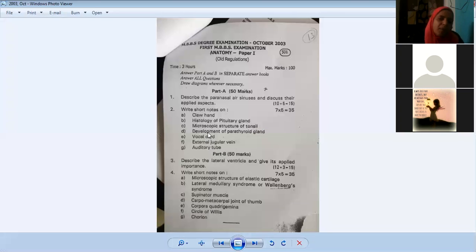Then we have only histology and embryology topics now. Pituitary gland histology, what do we have, beta? Anterior pituitary, then intermediate, then posterior pituitary. In the anterior pituitary, you have to draw acidophils and basophils: basophils with blue and acidophils with pink. There we also have chromophobes and chromophil cells.